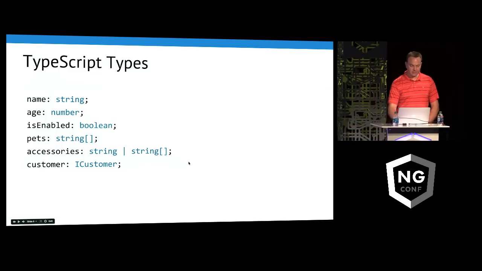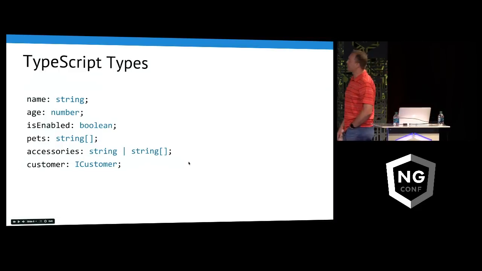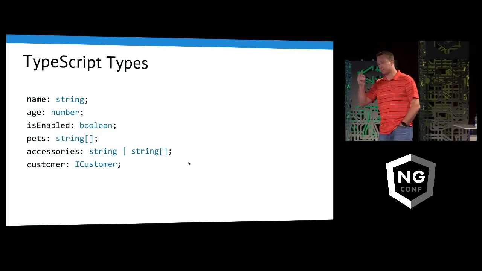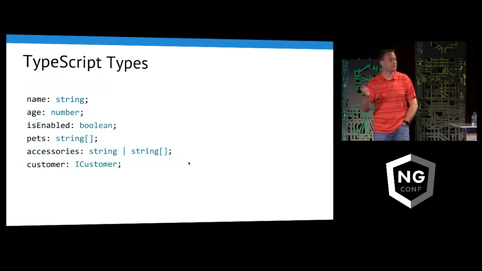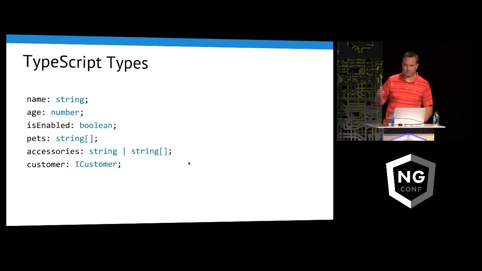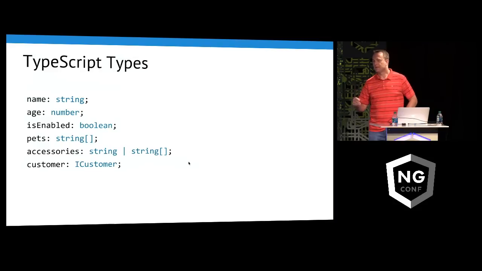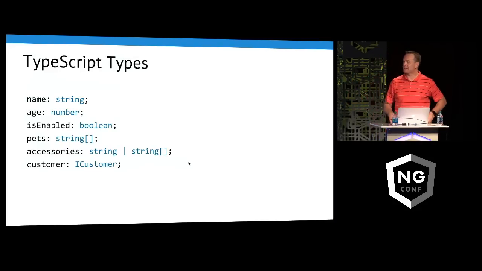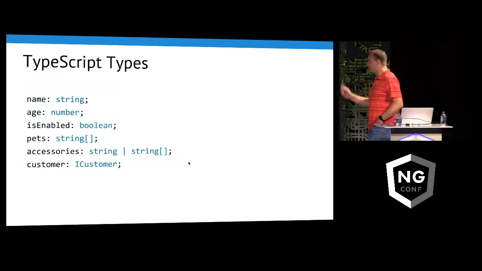This is called a union type. And this allows us to say accessories, you can pass me a string, or if you want, you can pass me a string array. This comes up a lot, actually, especially if you're building reusable components, where you want them to be able to pass different things in a more flexible way. Now that bottom one is a custom one.